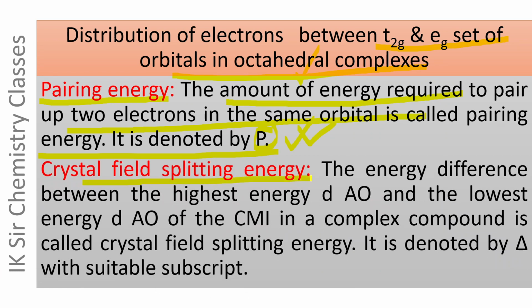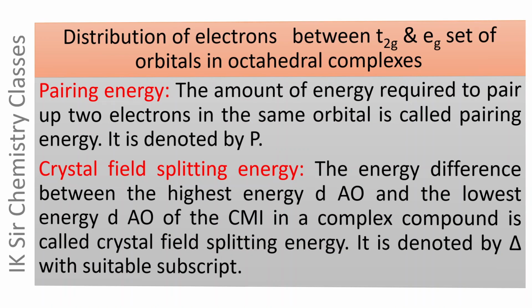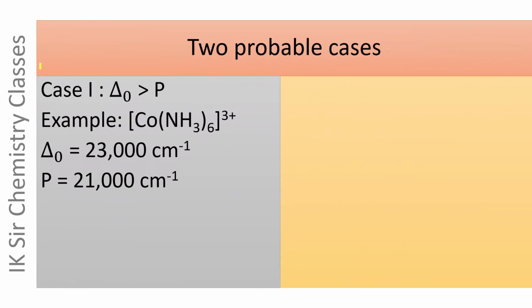As we have seen earlier, the difference between the highest energy d atomic orbital and the lowest energy d atomic orbital of the CMI in a complex compound is called crystal field splitting energy, and it is denoted by delta with suitable subscript such as O, T, Sp, etc. And there are now two probable cases. First case, delta O is greater than pairing energy. And an example of this type of complex compound is